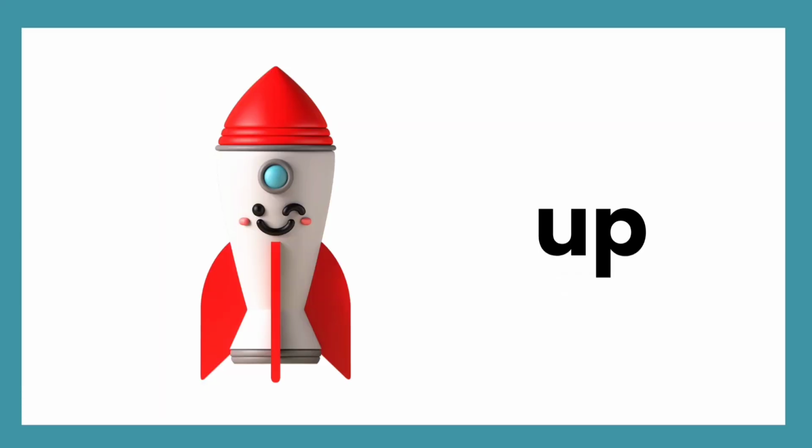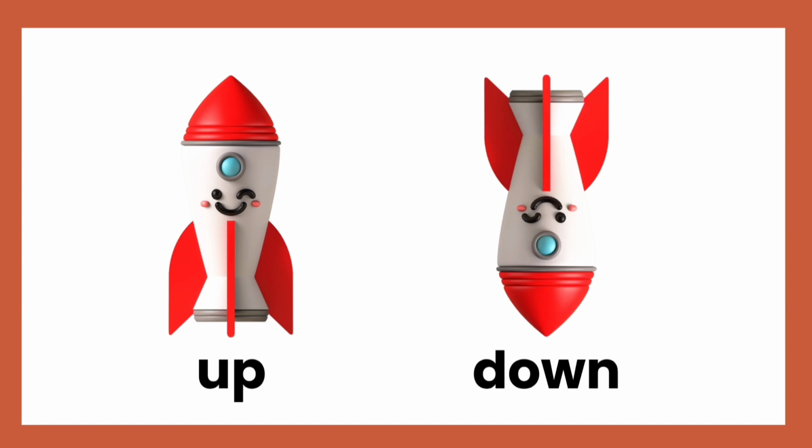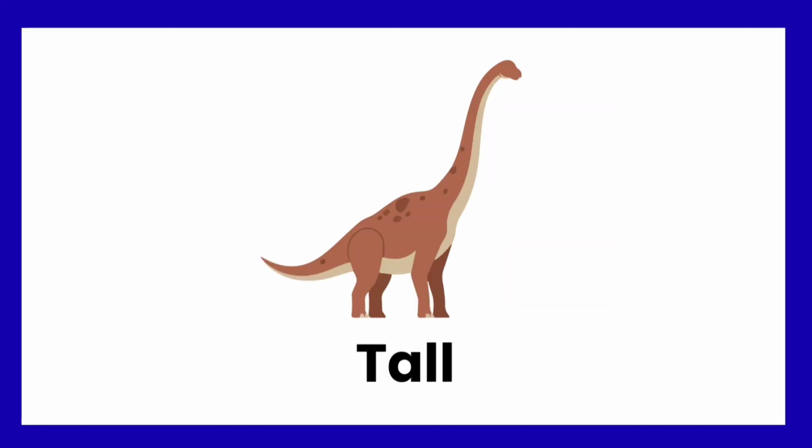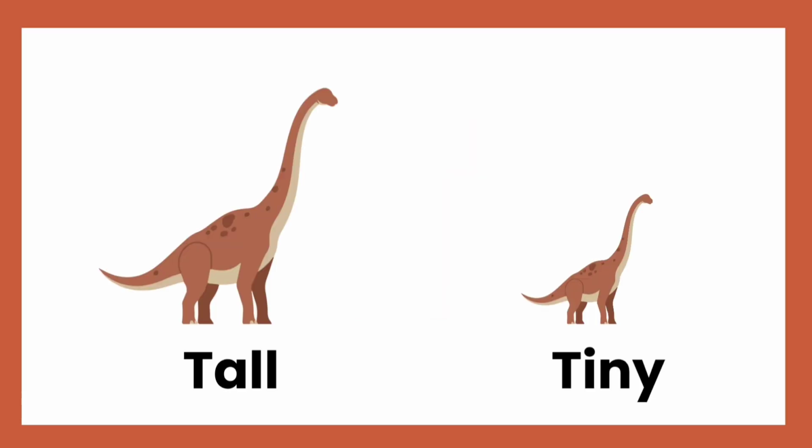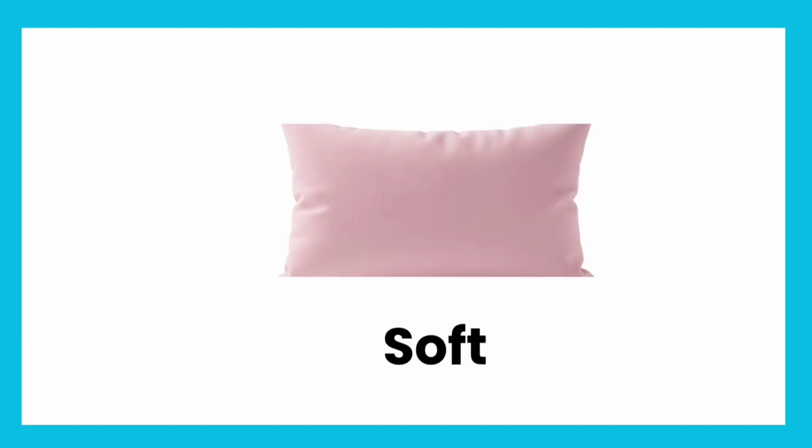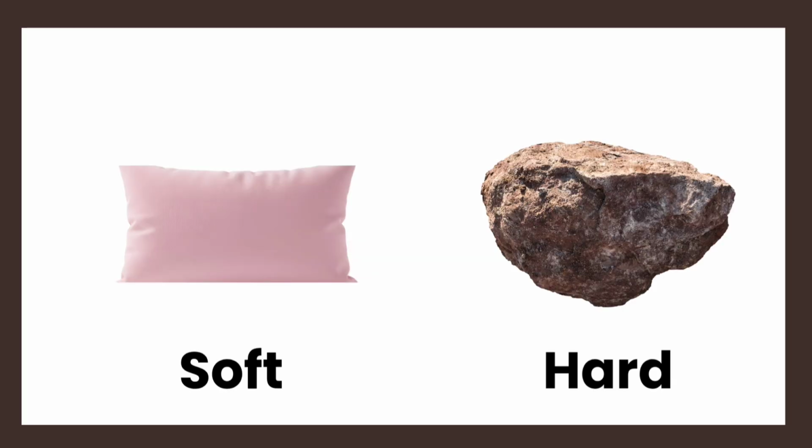Up. What is the opposite of up? Down. Up, down. Tall. What is the opposite of tall? Tiny. Tall, tiny. Soft. What is the opposite of soft? Hard. Soft, hard.